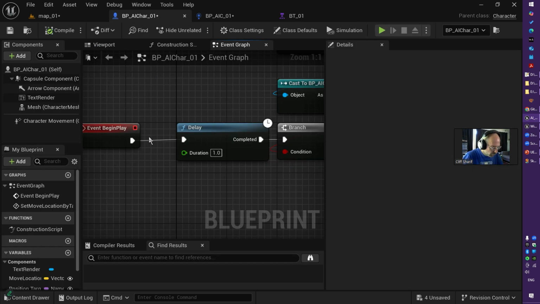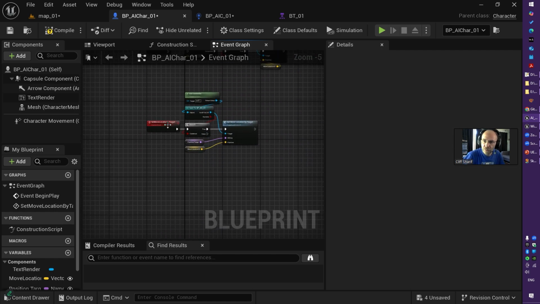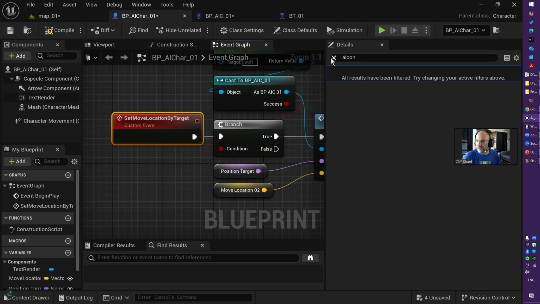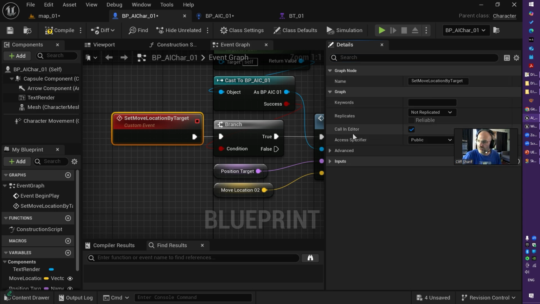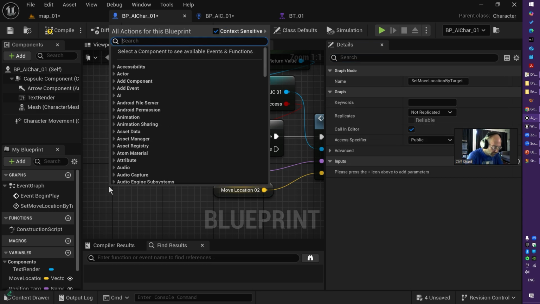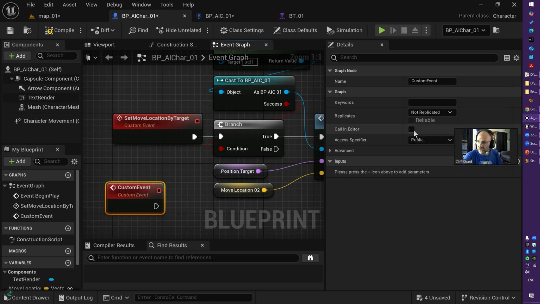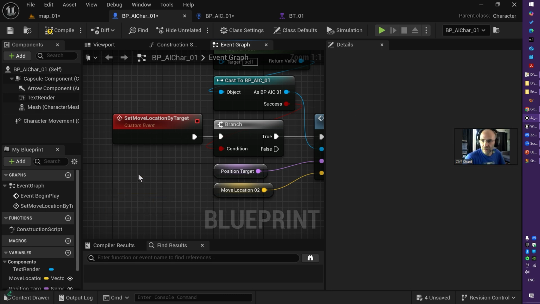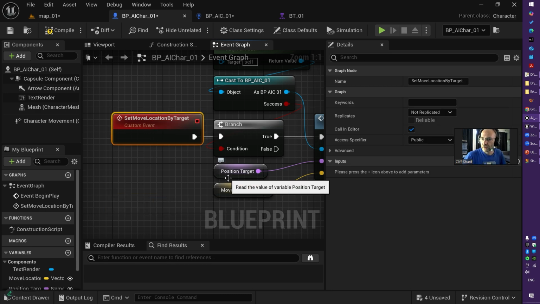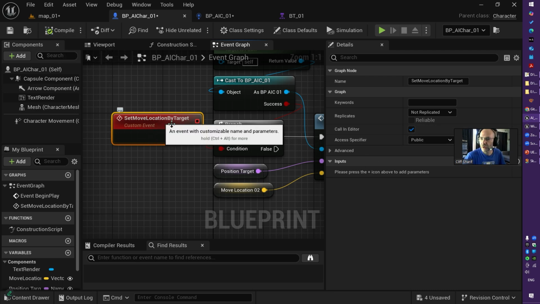How about if I don't want to run it from begin play? I just want to call it by an event. In this case, this is a call in editor event. So when you make a custom event like this, you can tick call in editor, and this will be implemented only in editor. You don't have it in packaging or things like that, as far as I know. It's very, very useful for debugging. You may call this from different objects or by other procedures. Anyway, let's just make it like this, compile and save.